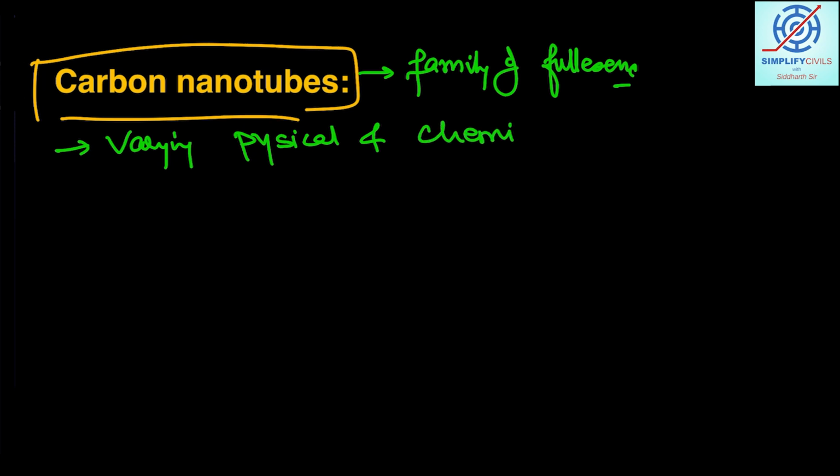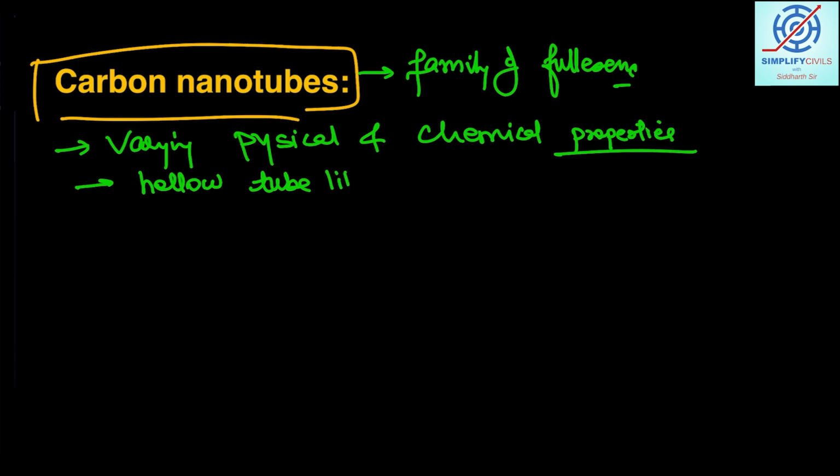They are basically tube-like structures. They can be hollow tube-like structures. They can also be ellipsoidal structures. They can be caged structures or tubular, as I have told you.